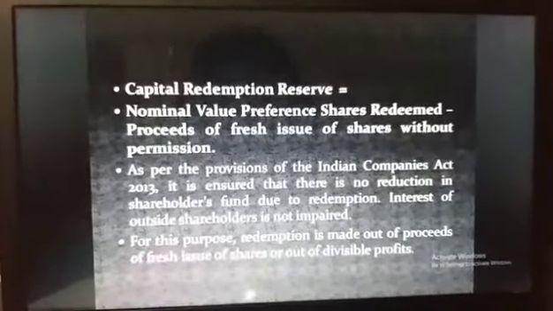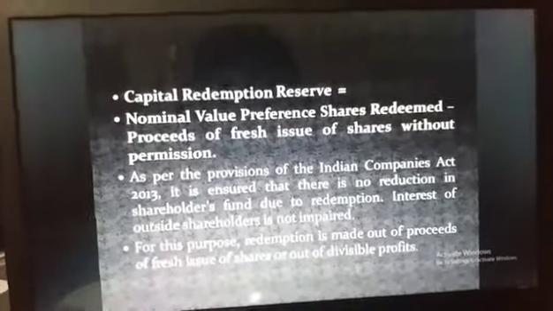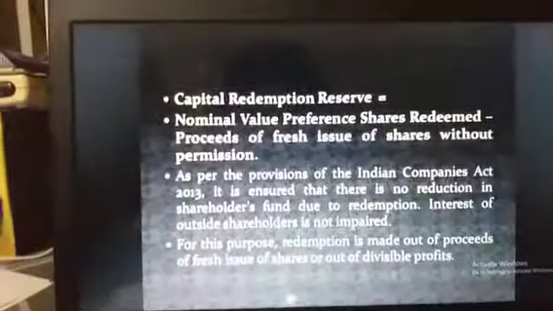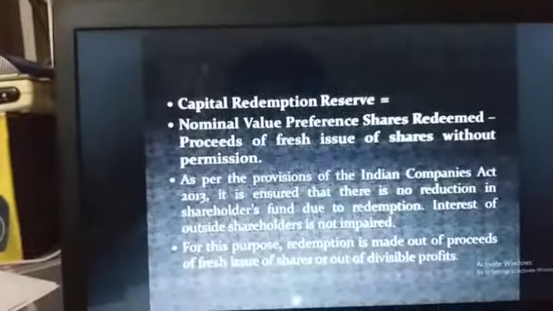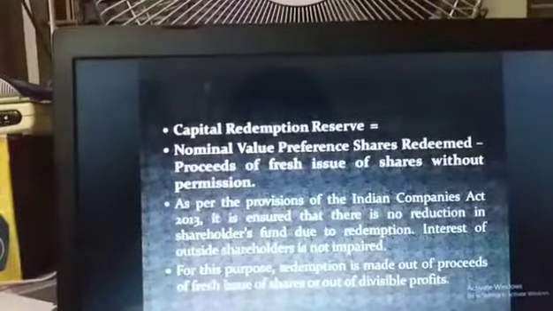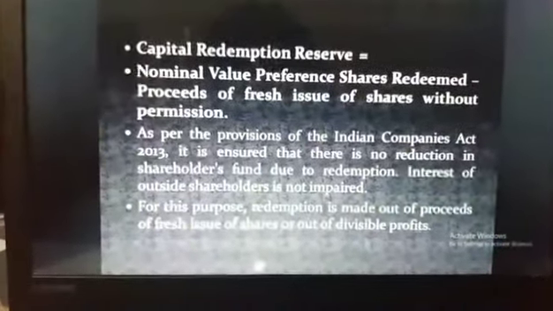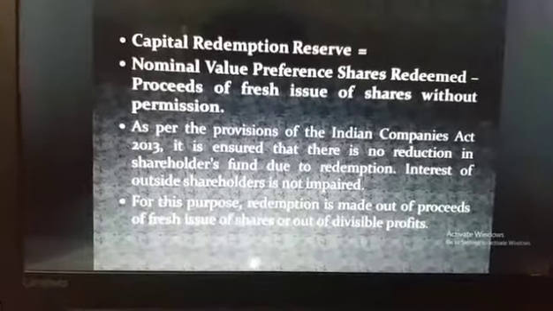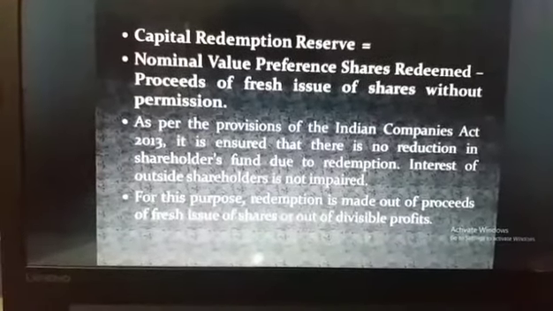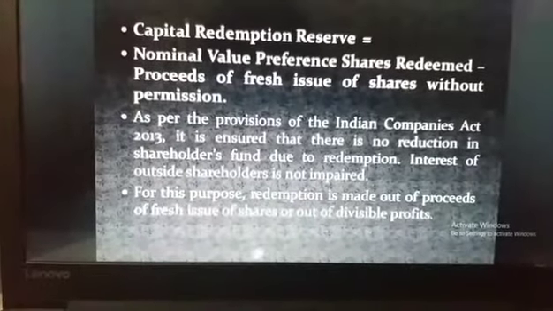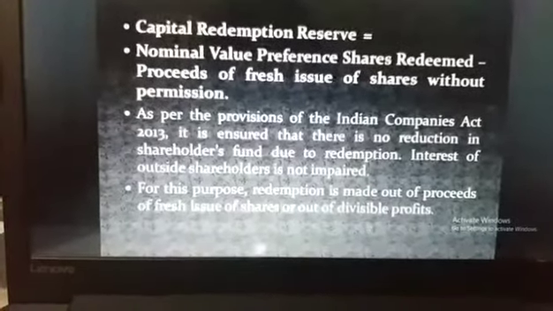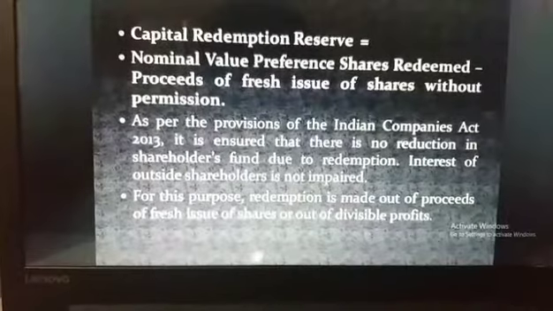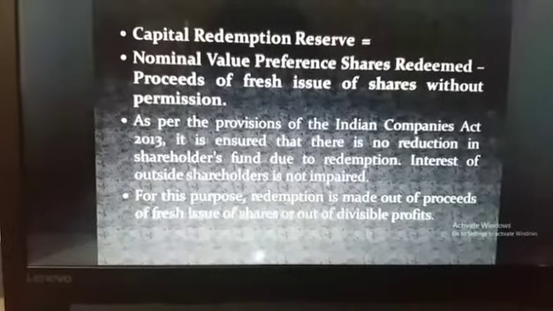The capital redemption reserve can be calculated by the formula: capital redemption reserve is equal to nominal value of preference shares redeemed minus proceeds of fresh issue of shares. As per the provisions of the Indian Companies Act 2013, it is ensured that there is no reduction in shareholders' fund due to redemption.